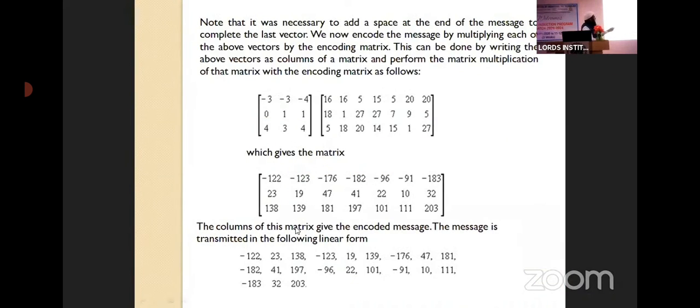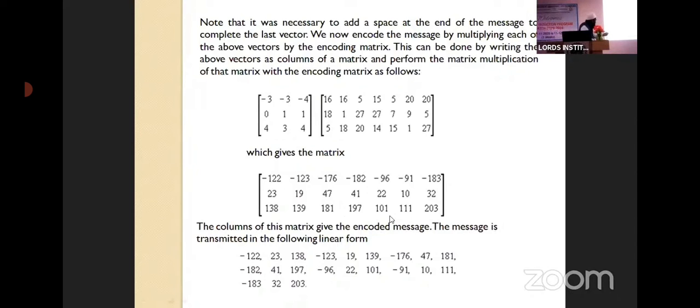Now what are we doing? Simply multiplication. Remember one thing, the columns of the first matrix equal the rows of the second matrix. Matrix multiplication is possible, no? And you know what the resultant matrix will be? The resultant matrix is 3 by 7. Now we are doing the multiplication. We are getting this matrix.